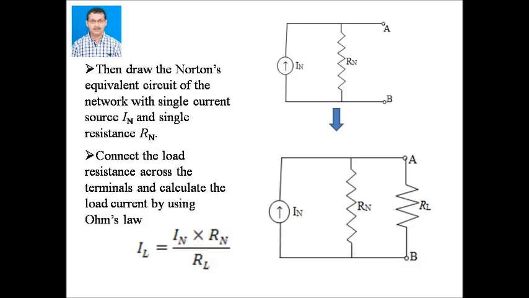Then draw the Norton's equivalent circuit of the network with single current source IN and single resistance RN. Connect the load resistance across the terminals A and B. Then calculate the load current by using Ohm's law. Here IL equal to IN into RN by RN plus RL. Thus, using Norton's theorem, the circuit becomes simple and we can calculate current easily.